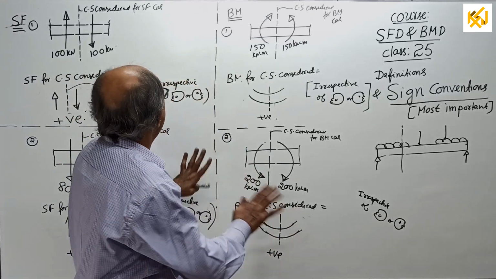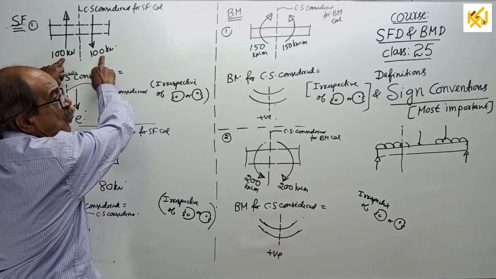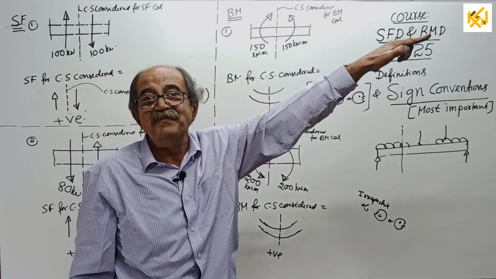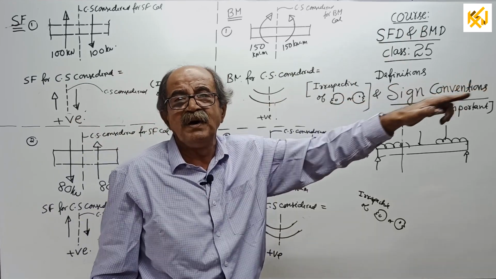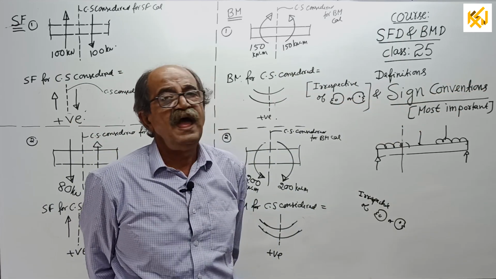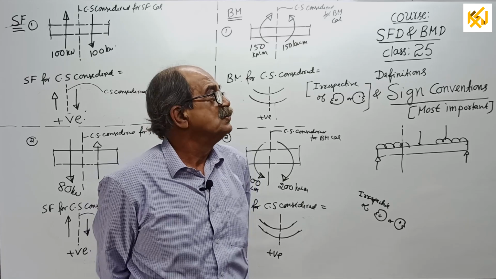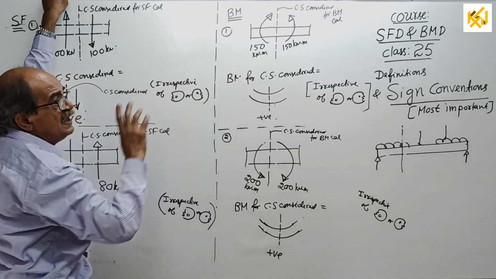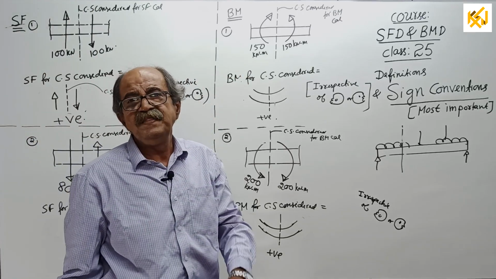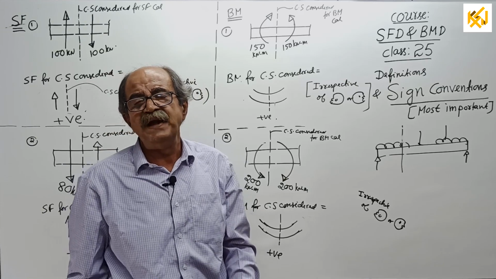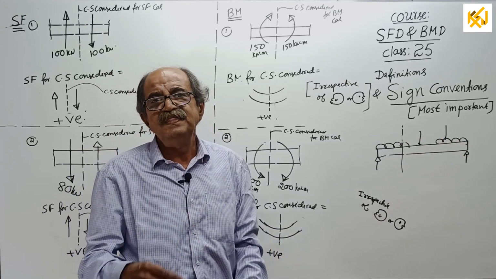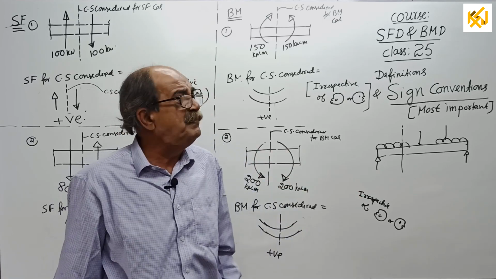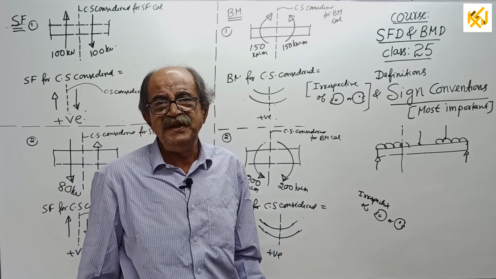So now you never bother how this came. How this came or how to get it, that is what our course is, SFD BMD. At different points along the member, you require shearing force and bending moment and plot them. That is SFD BMD. So SFD BMD is finding these values for different sections and drawing a diagram showing the variation of the shearing force and bending moment along the length of the beam. Last time I told fast, today also fast, because when I start SFD BMD after this calculation, I will tell the definition at that time.